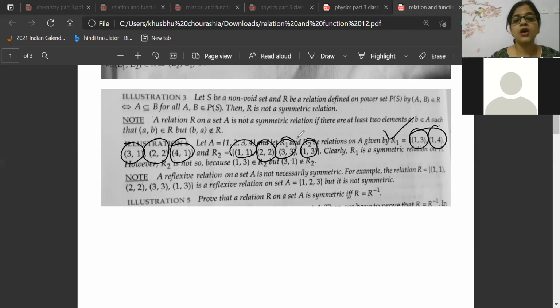Very good. So now you look here, reflexive relations are not necessarily symmetric. All reflexive relations are not necessarily symmetric because it is proved by this one. 1 1 is there, which is symmetric. 2 2 is there, which is symmetric. 3 3 is there, which is symmetric. To support 1 3, which one is not there? 3 1 is not there. So it is not symmetric. Very good, Farhana, Pratika, Harish. You are telling correct only. Okay.